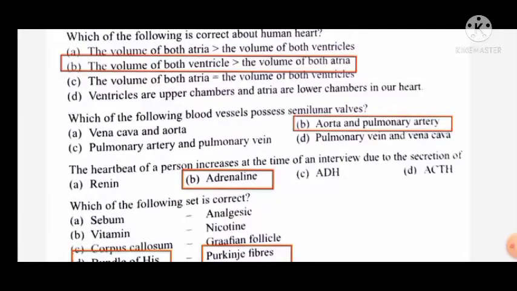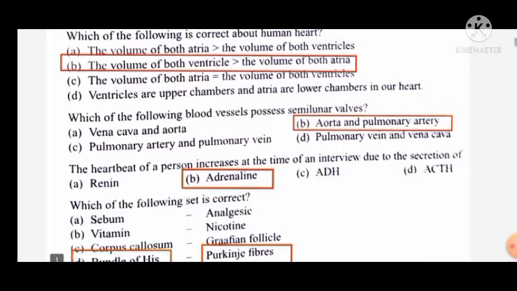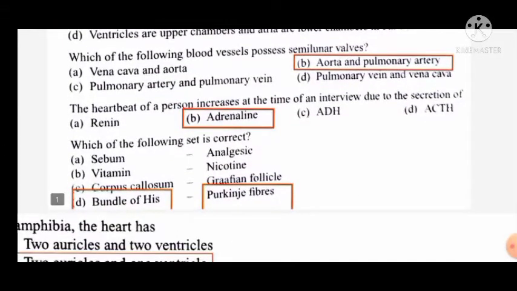Which of the following blood vessels possess semilunar valves? Semilunar valves are possessed by the aorta and pulmonary artery. The aorta pumps the blood to the whole body through the left ventricle.